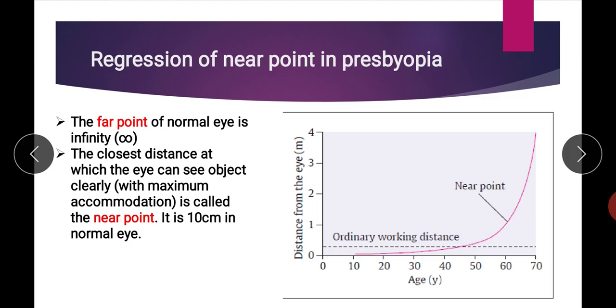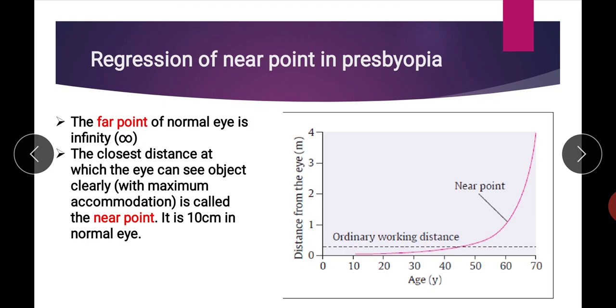Now in presbyopia, as our age increases, there is a regression of the near point. It means the near point goes far. You can see in this graph that as the age increases, the near point is going far. Normally it is 10 centimeter; here the distance is given in meters. As the age increases, the near point goes far. This presbyopia starts at around the age of 50.